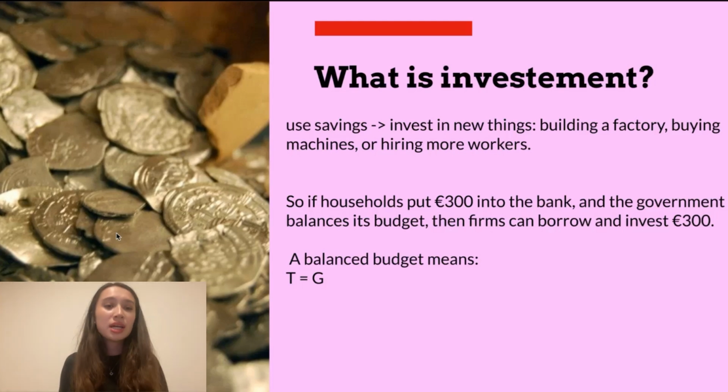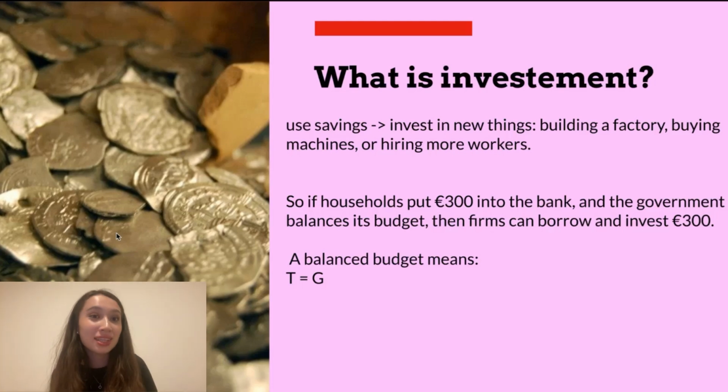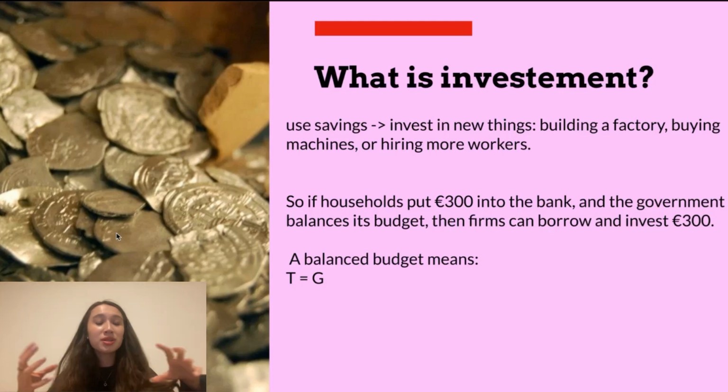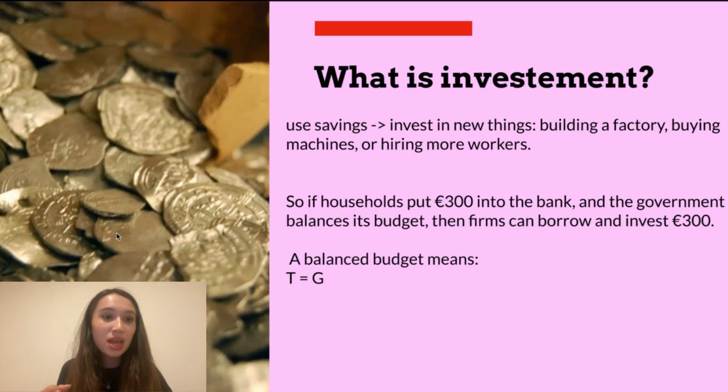these 300. Now, I think there's a word you might not have understood, which is "balances its budget." What is a balanced budget? It means that the government gets money from taxes, and then the government also spends money on schools, hospitals, roads. So a balanced budget means taxes equal government spending. The government spends exactly as much as it collects in taxes.